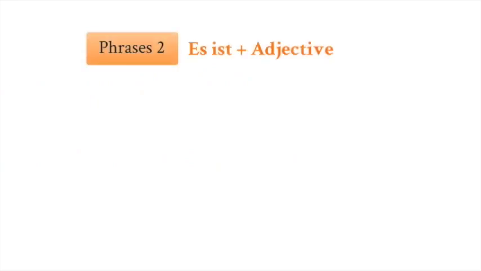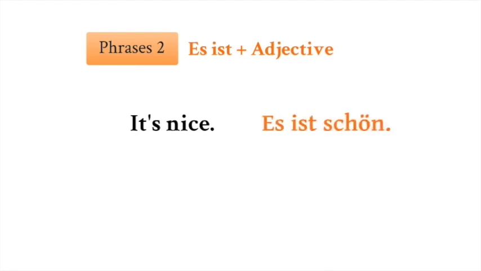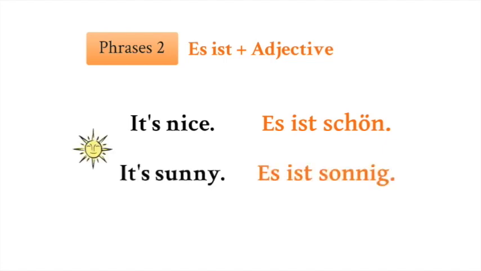Phrases 2 consist of es ist, which can be translated as it is, and an adjective. Let's have a look at the first phrase. It's nice. Es ist schön. It's sunny. Es ist sonnig. Here we have the adjective schön, which can be translated as nice, and sonnig, which is sunny. It's nice. Es ist schön. It's sunny. Es ist sonnig.